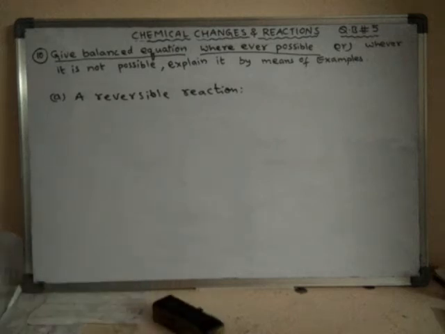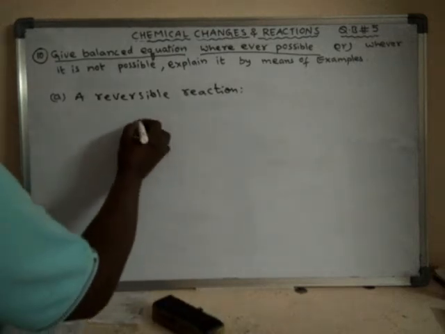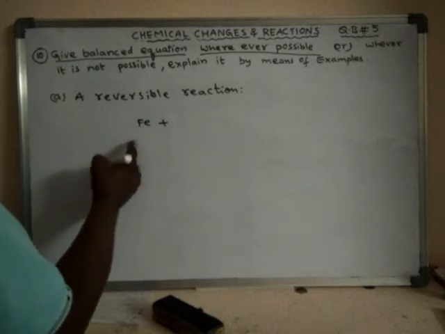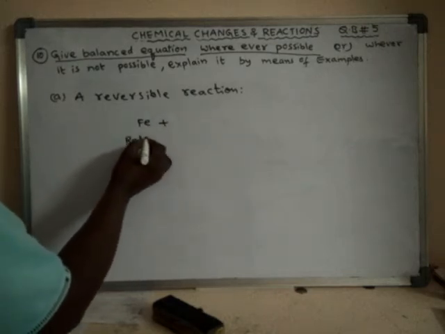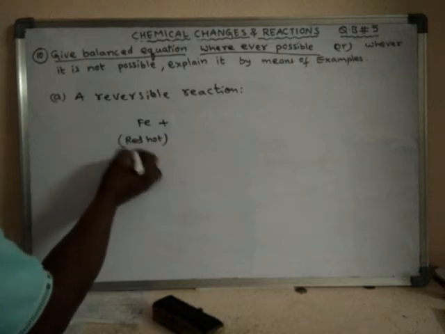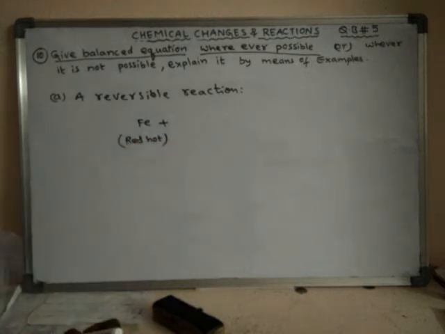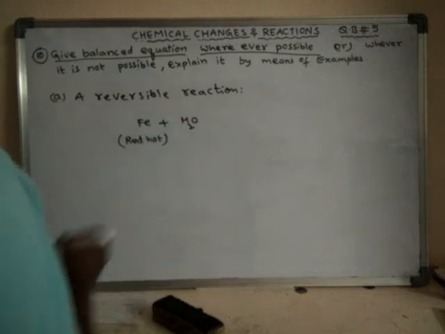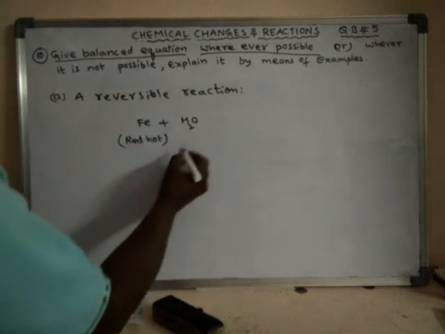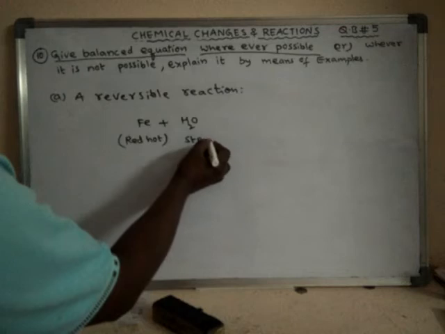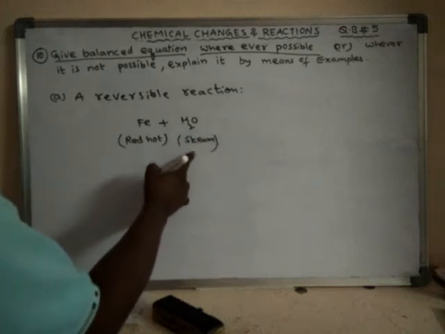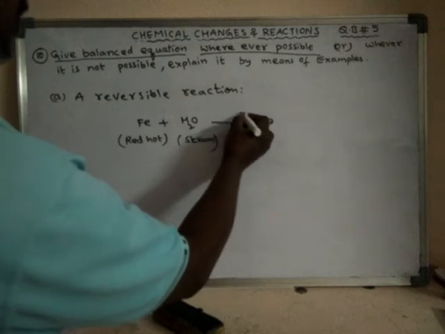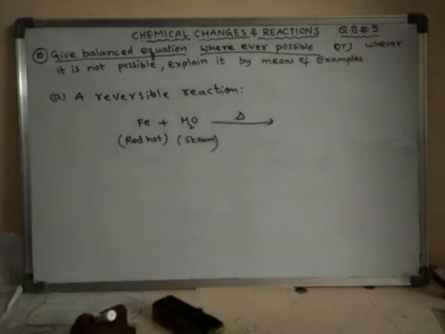For example, when iron is heated to red hot and steam is passed over that red hot iron, and it is heated strongly, what happens?